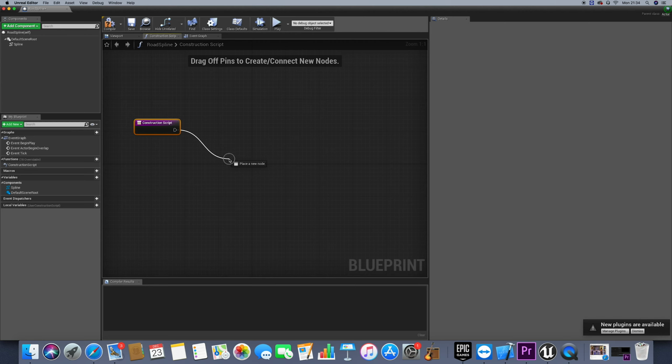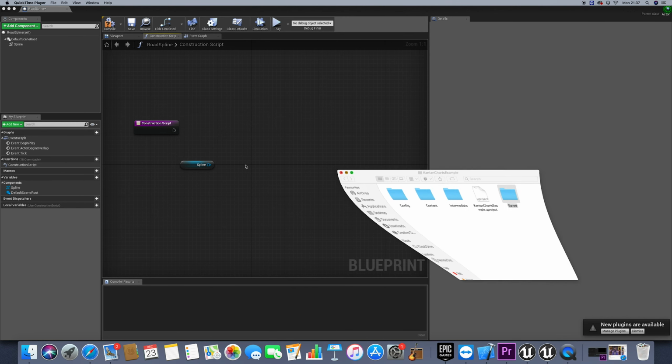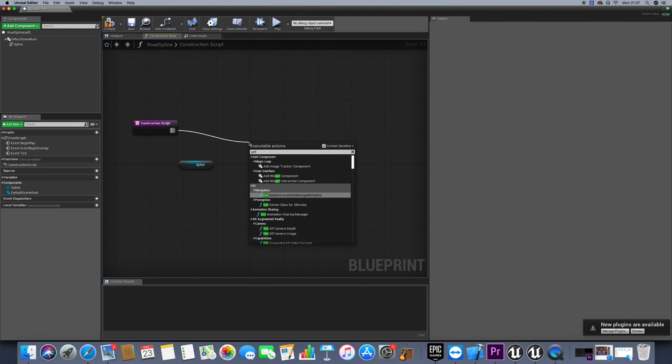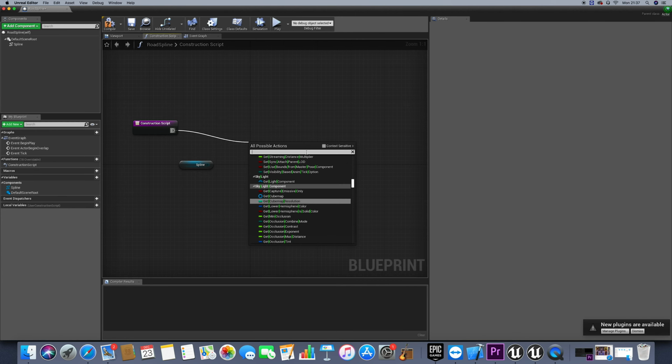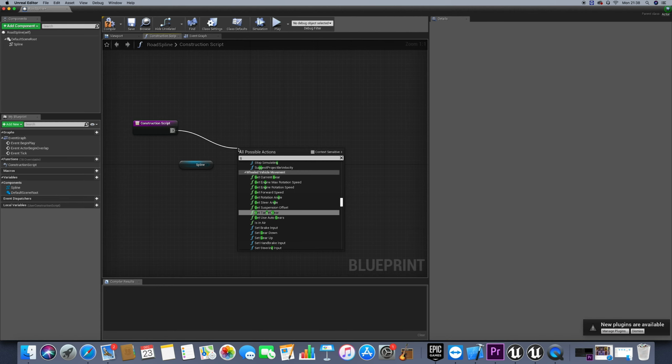And here now, first let's get our spline object here. So we need to get that. So we need to get the number of points for that spline.